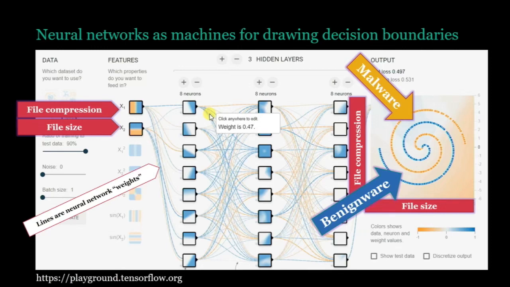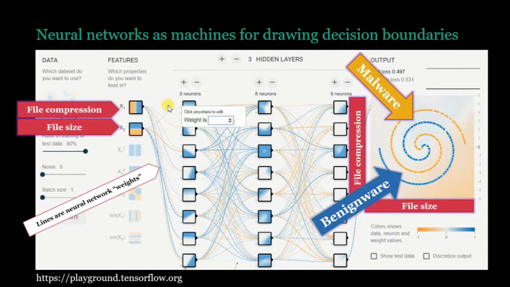And finally, there's an output neuron that you're not seeing here that outputs a 0 to 1 score. And the neurons in this layer are connected to all the neurons in this layer, et cetera, right? So there's lots of connections. Don't worry about exactly what the neurons do for now. I just want to show you how a neural network can generate a decision boundary.